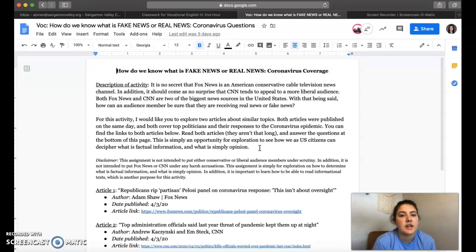For this activity, I would like you to explore two articles about similar topics. Both articles were published on the same day, and both cover top politicians and their responses to the coronavirus epidemic. You can find the links to both articles below, and I'll go over that with you. I would like you to read both articles. They really aren't that long at all, and answer the questions at the bottom of the page. This is simply an opportunity for exploration to see how we as U.S. citizens can decipher what is factual and what is simply opinion.